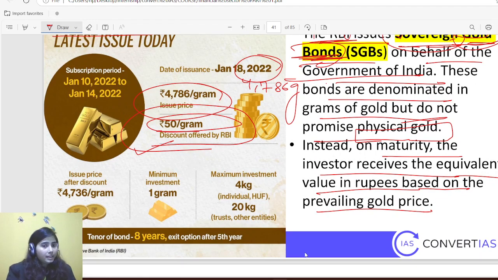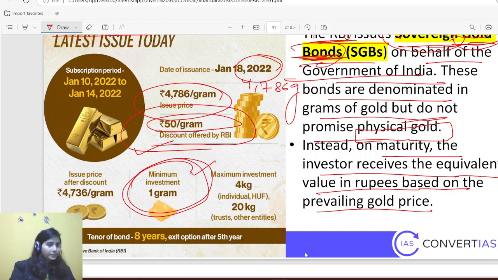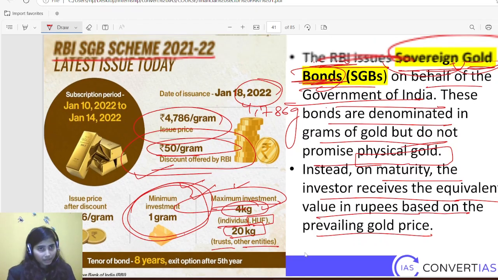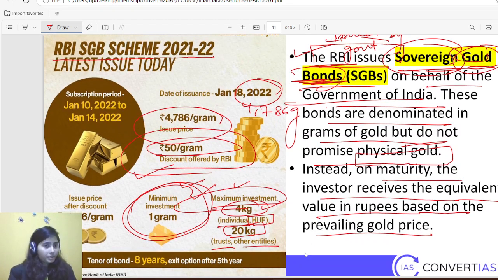Okay, and then minimum investment: if I want to invest, I have to purchase at least 1 gram of sovereign gold bond. The maximum investment can be 4 kg if I am an individual or Hindu undivided family, and 20 kg if I am a trustee or other bigger institution. So there is a minimum limit and a maximum limit for any participant in the sovereign gold bond scheme.